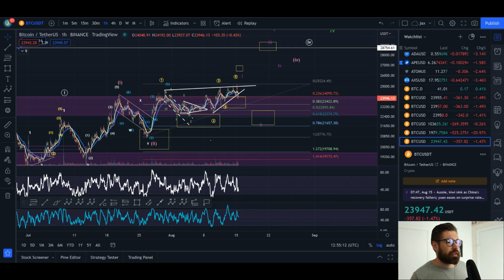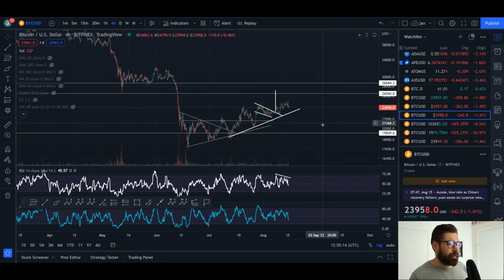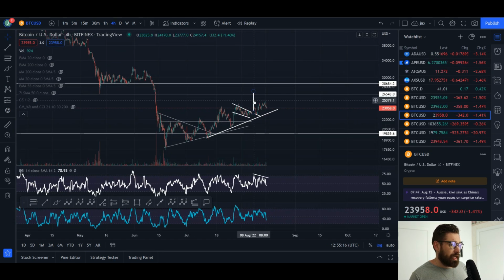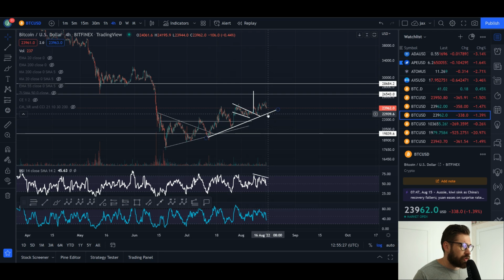So we'll pop into our next chart, which is here on the 4-hour time frame. We did break out of this bullish flag, but we are having a bearish divergence on the RSI and on the money flow. So we may come back down to retest this level of support of this trend line, which we've already touched 2 times, which is currently coming in here at about 22.9K.